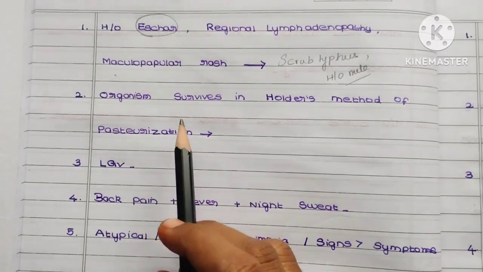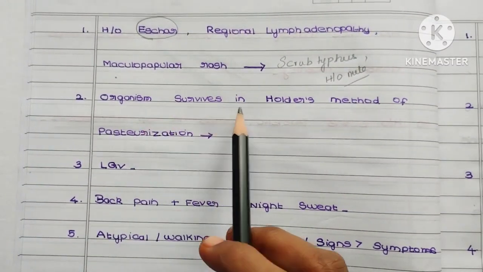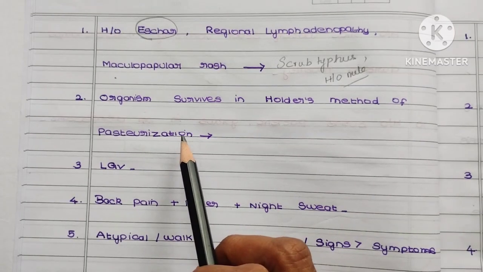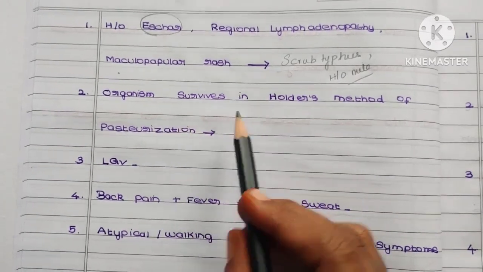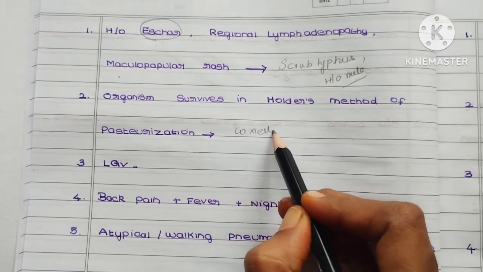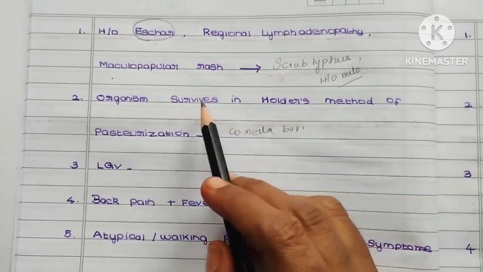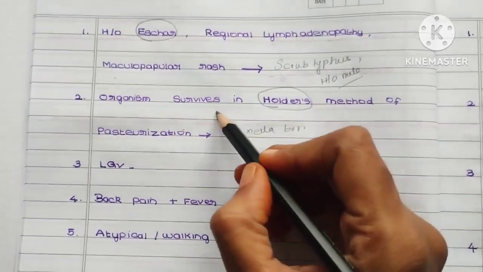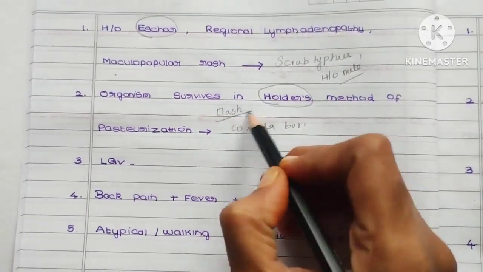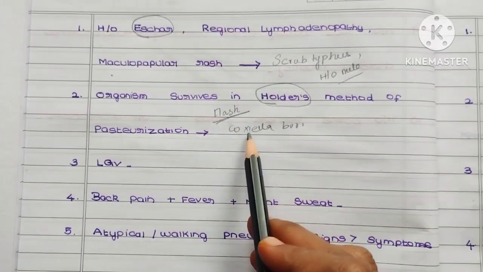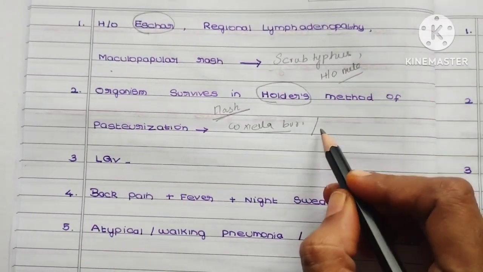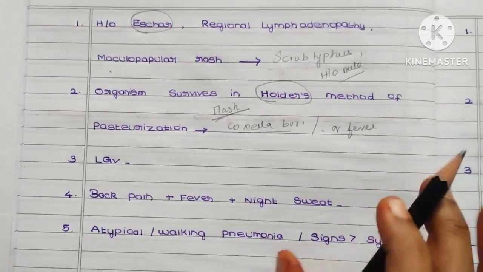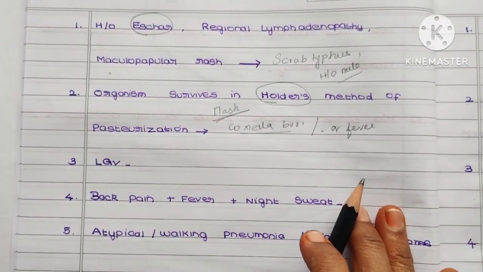So the second question is, the organism which usually survives in the oldest method of pasteurization. Okay, this is Coxiella burnetii. It usually survives in the oldest method, while in the flash method it usually gets destroyed. This is an important point, and Coxiella burnetii is the causative agent for Q fever.